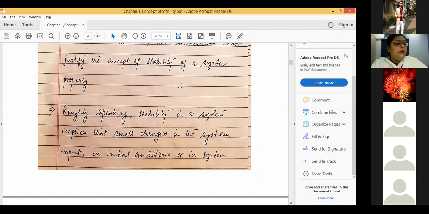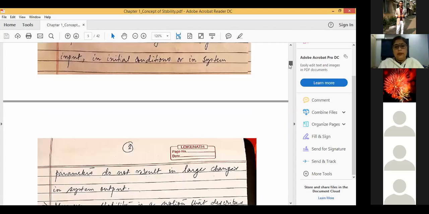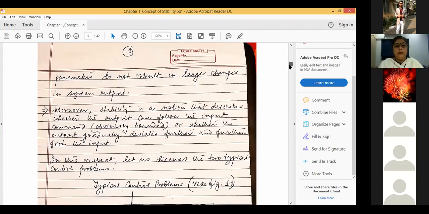In the second case, if the output deviates farther and farther and doesn't converge to the earlier output, then that situation is not acceptable, and the system will be said to be an unstable one. In an unstable system, we cannot accommodate the slight perturbations which we must be able to accommodate.